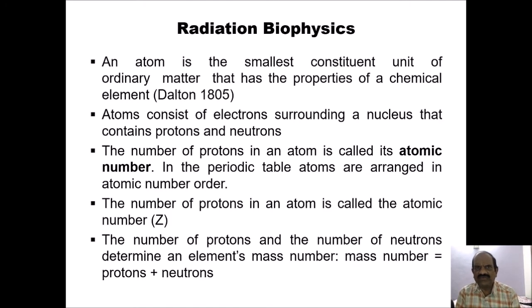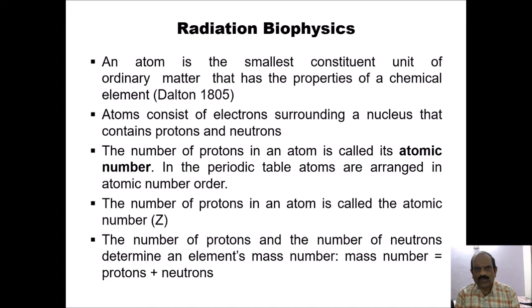Now let us start first with the first topic in radiation biophysics. Let us start from some of the basic things. What is an atom? An atom is the smallest constituent unit of ordinary matter that has the properties of a chemical element. That was a concept put forth by Dalton in 1805. Atoms consist of electrons surrounding a nucleus that contains protons and neutrons.